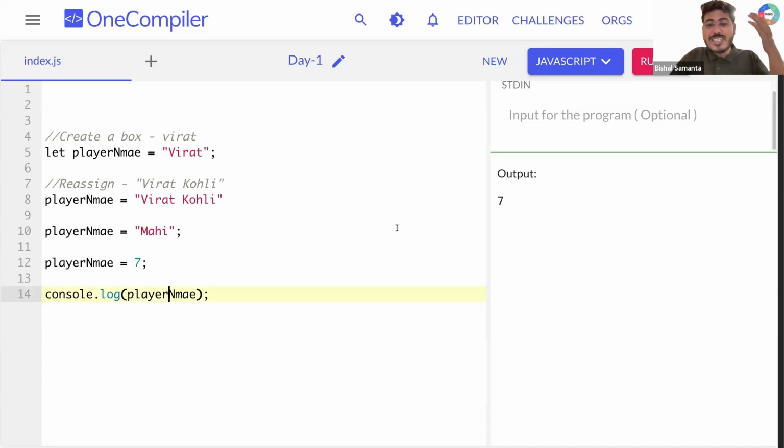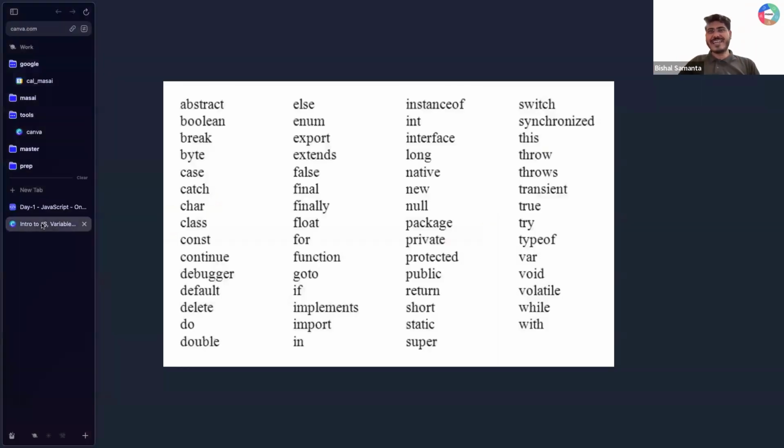So this is called reassigning a variable value that you already created. Okay, I'm not using let again. I'm just writing this variable name. I'm saying, change that value from whatever it was to Virat Kohli. Change this variable value from whatever it was to Mahi. Change this variable from whatever it was to 7. So I'm printing it, player name. I'm getting this 7 in this result. Sorted? Super clear?